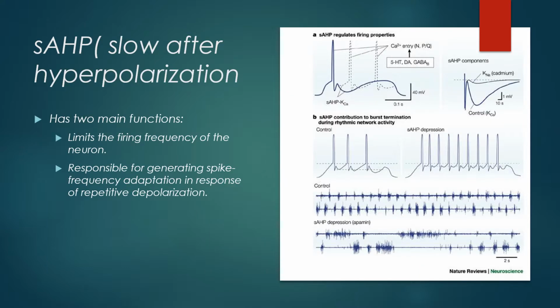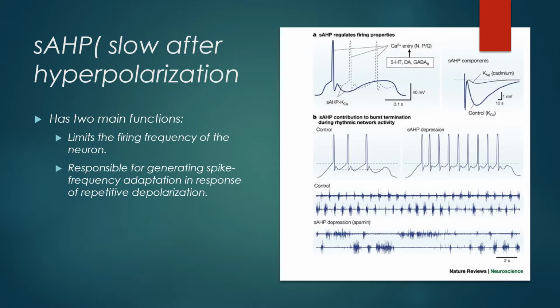Second step, AHPs. It stands for slow afterhyperpolarization. AHP has two main functions. First, it limits the firing frequency of the neurons. Second, it is responsible for generating a spike frequency adaptation as a response to a repetitive depolarization.